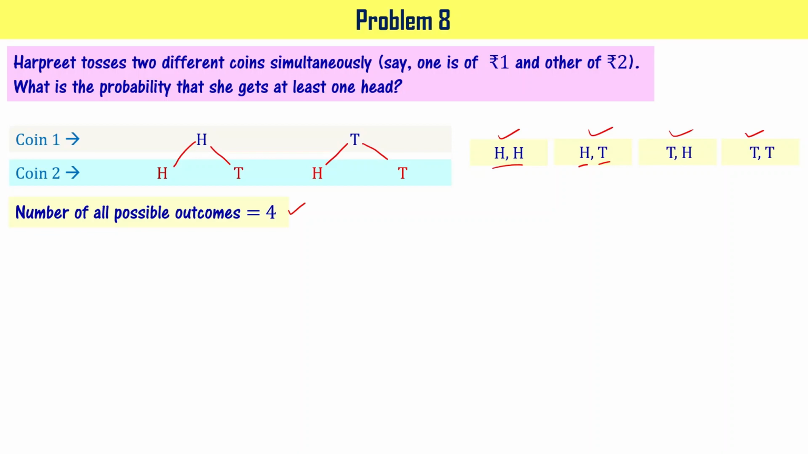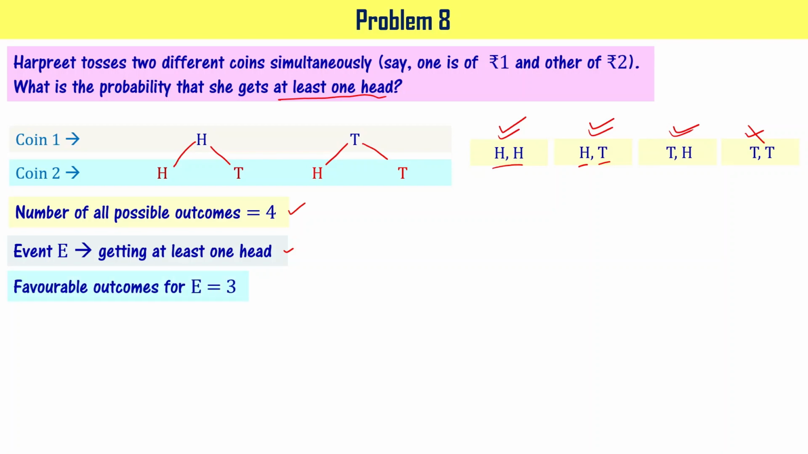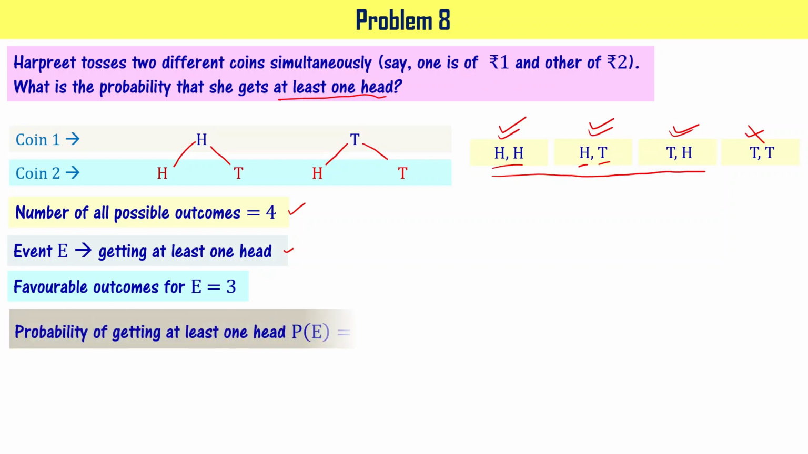But when you observe, the question asked is, what is the probability that she gets at least one head, right? Let me define event E as getting at least one head. As you see here, I am getting 2 heads, means at least one head is there already. Here I am getting at least one head. Here I am getting at least one head, whereas here I am not getting, right? It means the favorable outcomes are these 3.